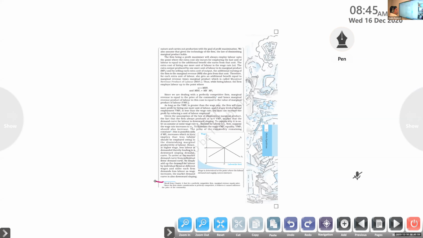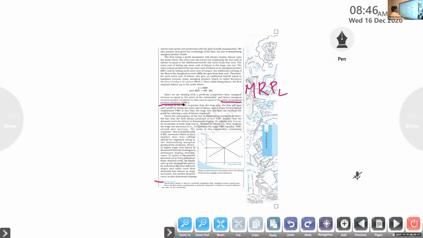There we studied a number of different calculations to find that and prove that. Hence marginal revenue product of labor, MRPL, in this case is equal to the value of marginal product of labor.